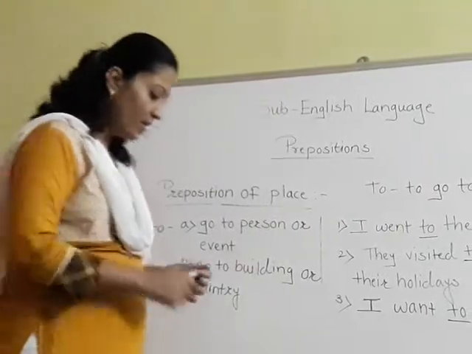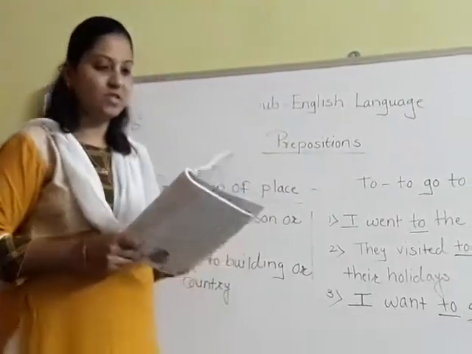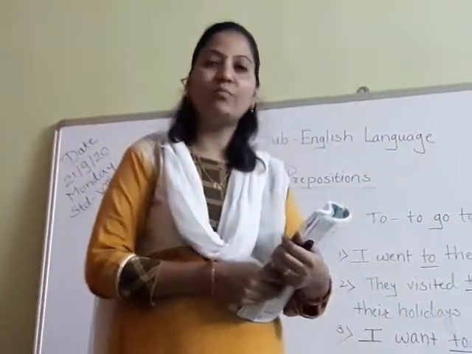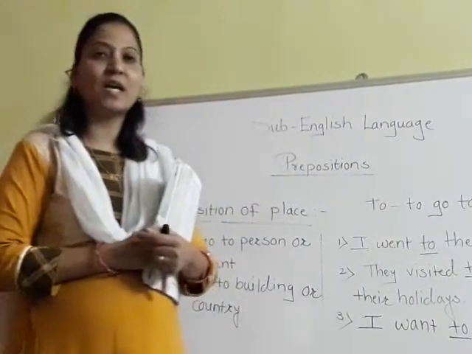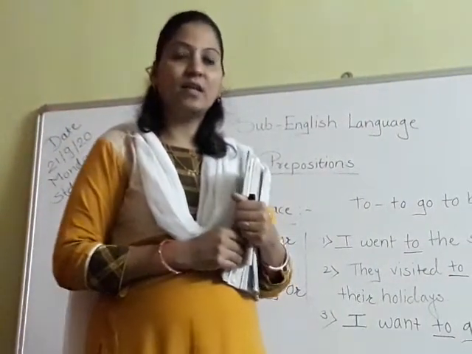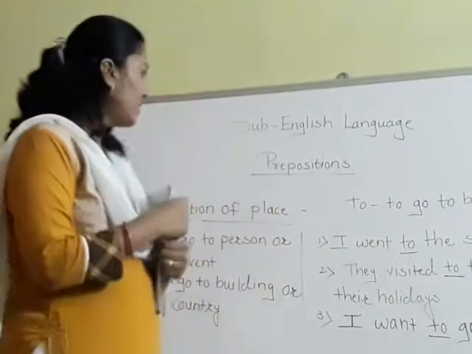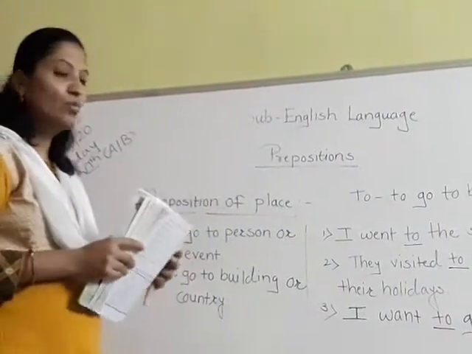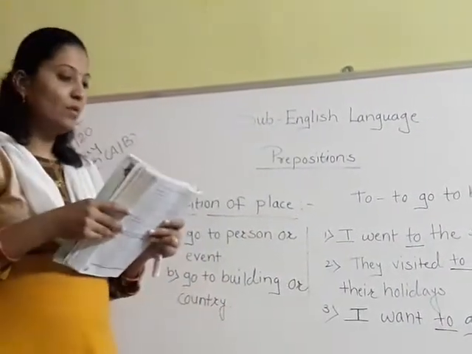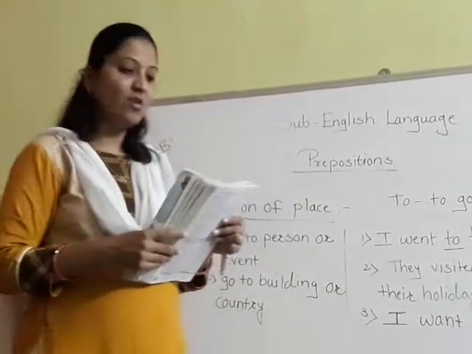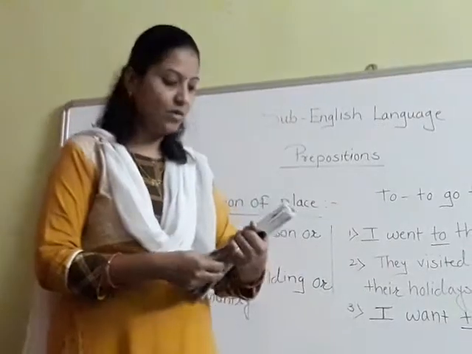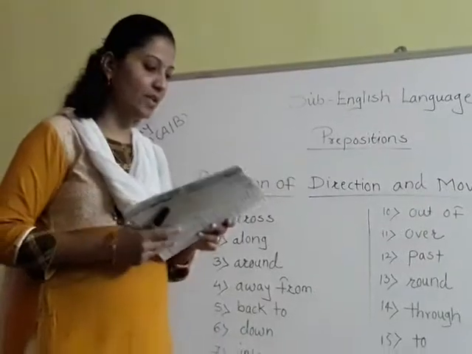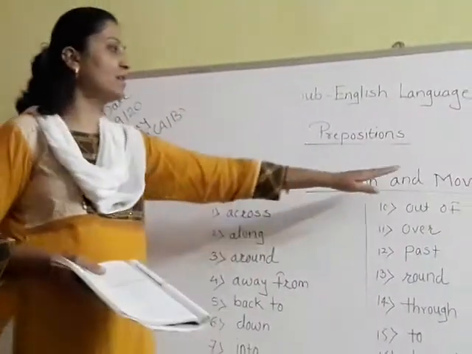Now there are so many examples of prepositions. Up to now we have seen preposition of time and preposition of place. In preposition of time we have seen at, in and on. And in preposition of place we have seen at, in, on, to and over. Now we are going to learn preposition of direction and movement. Okay, so let's see which are they.